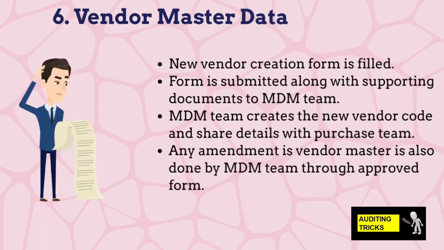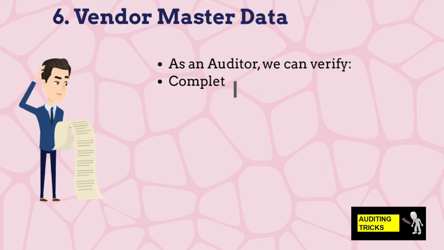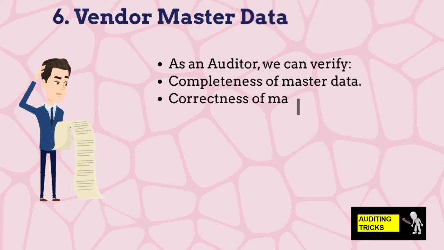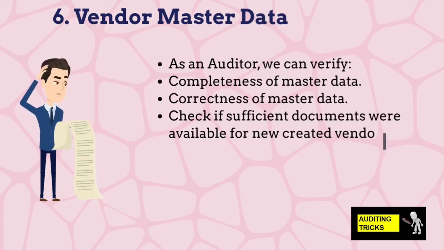As an auditor, we can review the completeness and accuracy of the vendor master data to identify duplicate vendors. We can review the documentation of sample vendors to verify if the correct details were entered in the system by the MDM team, like bank details, tax numbers, etc.